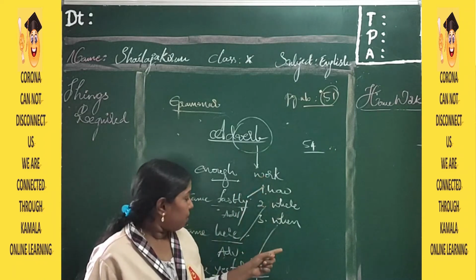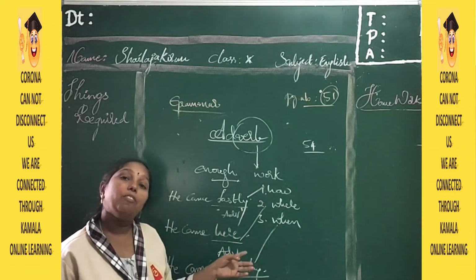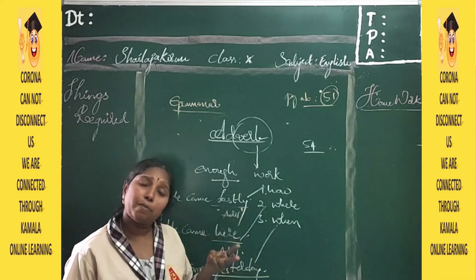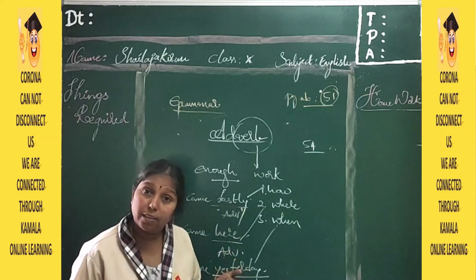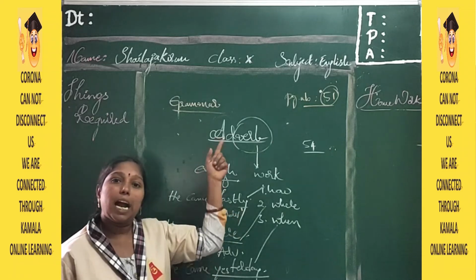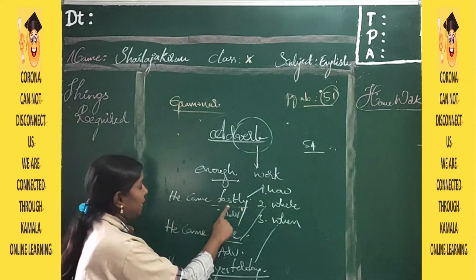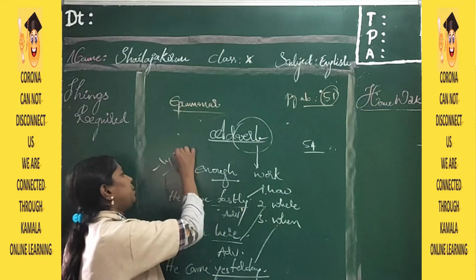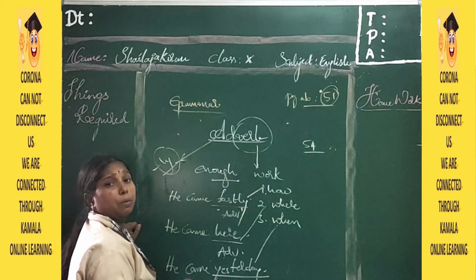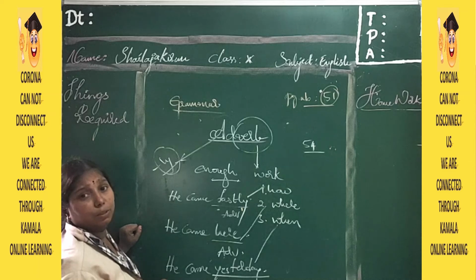Once you get to know, we will call this adverb of place, adverb of time, adverb of manner. Understood? How you have done the work, where you have done the work, when you have done the work, the adverb will tell us. Now you see, he came fastly. How did he come? Fastly. Most of the adverbs which end with ly are adverbs only. This is a symbol you remember. If the word is ending with ly, it will be considered as an adverb.